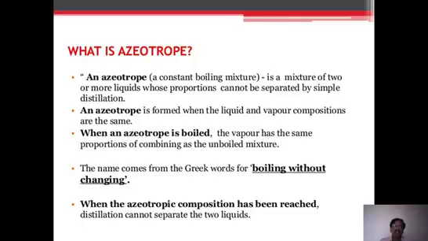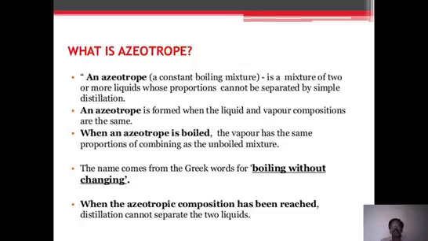When you boil this, in the vapor that is formed, the liquid proportions and vapor proportions are different, because if in the liquid it is 60-40%, in the vapor it will be something different, maybe 40-60%, or 20-80%, or whatever it may be.